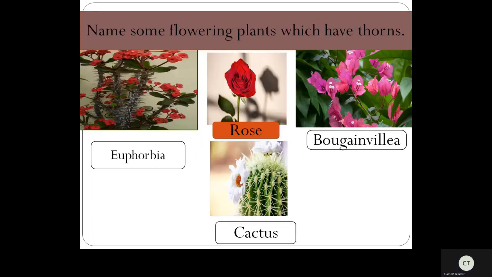Okay, children? Now see here, name some flowering plants which have thorns. See this euphorbia. Many people grow it as a croton in their house, and it has thorns. Can you see these thorns? Now rose, you know about thorns. See this bougainvillea, that is a paper flower. See these thorns here. And cactus also bears a flower. So all these are flowering plants which have thorns on them.